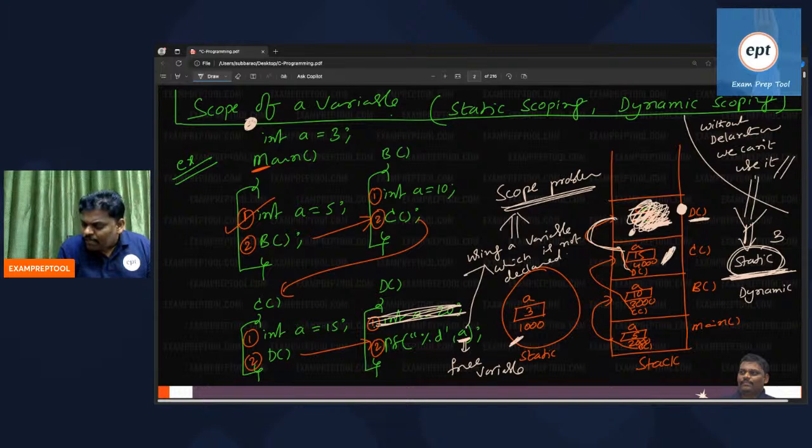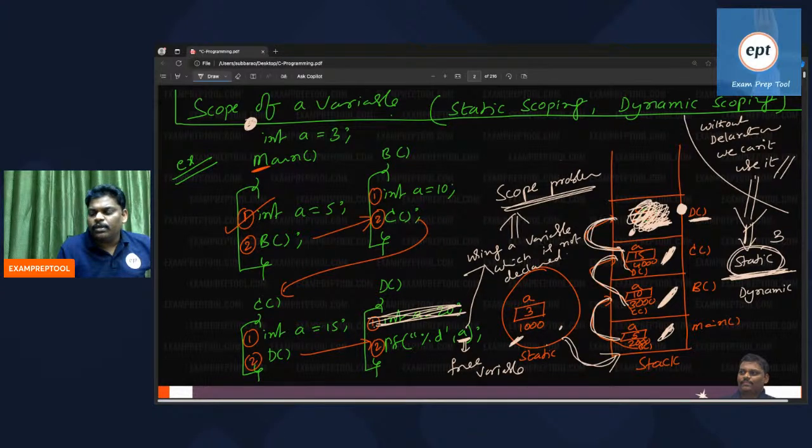Suppose here also it is not there, go to the closest one, from where you came. Check here, here also not there, then check here. Worst case, print here, because you came from here to here. At compilation time itself, memory is created in the static area, and after compilation, you came running. So in dynamic scoping, whenever the topmost one is not available, go to the previous. Here also not available, go to previous. That is called dynamic scoping.